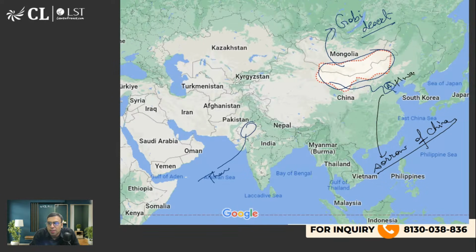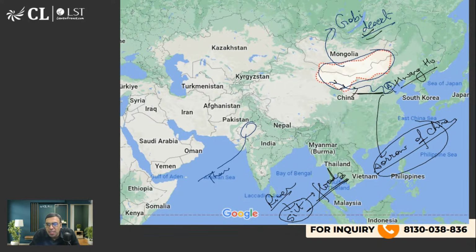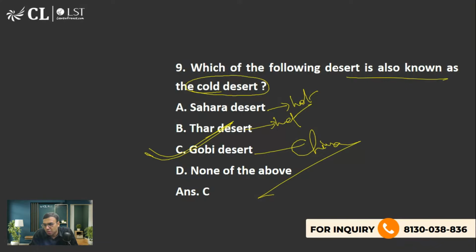Hwang Ho river. Ho means river. So Hwang Ho, the Yellow River, is called the Sorrow of China. Why? Because it brings silt from the Gobi desert. And if the river is carrying a huge amount of silt, then it will cause massive floods. It is famous for causing floods in this region. That's why it is called the Sorrow of China. Because it takes silt from the Gobi desert, and whenever there is siltation in the river, it causes floods. So C is the right answer to this question.